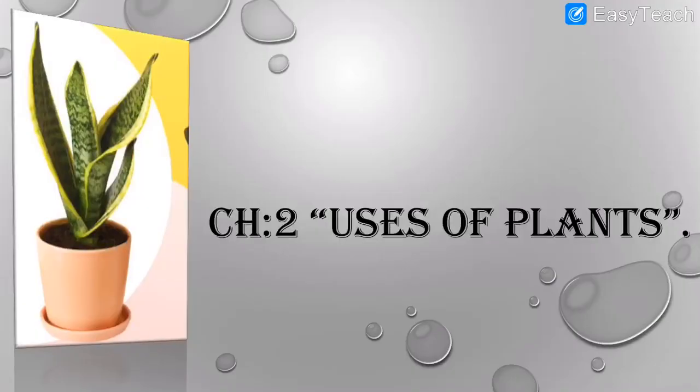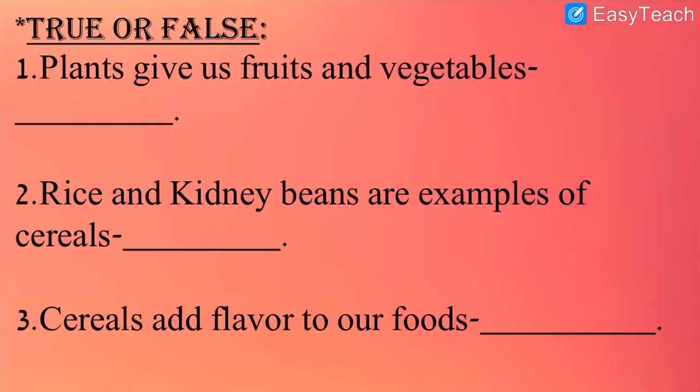So now let's remember what we have just learned today, the different products that we get from plants. Let us revise quickly. So here I have brought a short worksheet, we have to just recall what we have learned. See, true or false, we have to read the sentence and understand, and then we have to write true or false. Let us read the first one. Plants give us fruits and vegetables. Is it right? Do we get fruits and vegetables from plants? Yes, it is true. So let me write. What is the spelling? True, true. So I have written true over here. It is true that we get fruits and vegetables from plants.